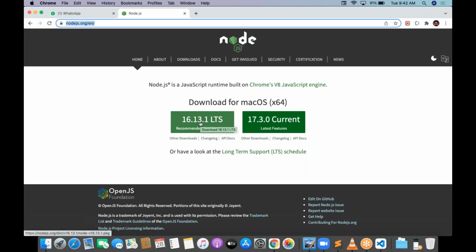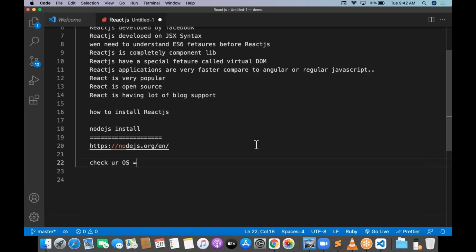If you are using a Mac machine, go with the Mac version. I'm using a Mac machine, so automatically I can see the Mac related Node. If you are using Windows, you will see the Windows related one. So I'll click on this. Just go with the recommended version.